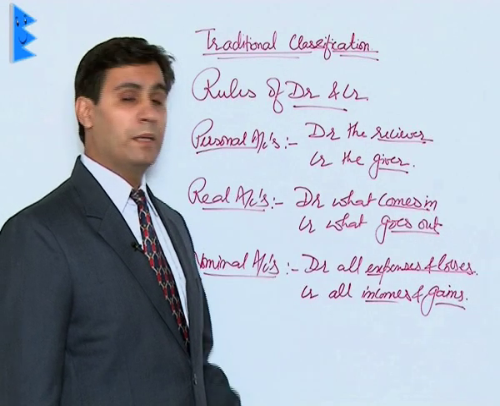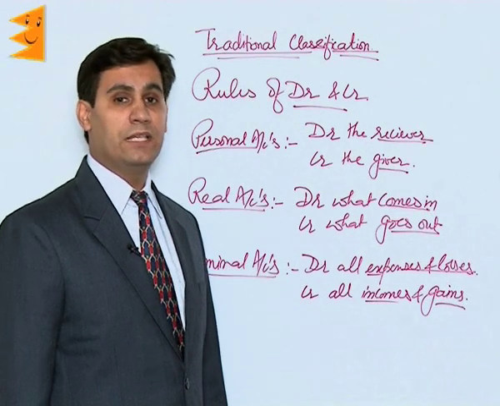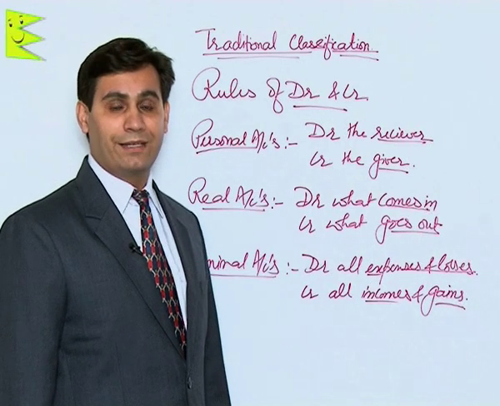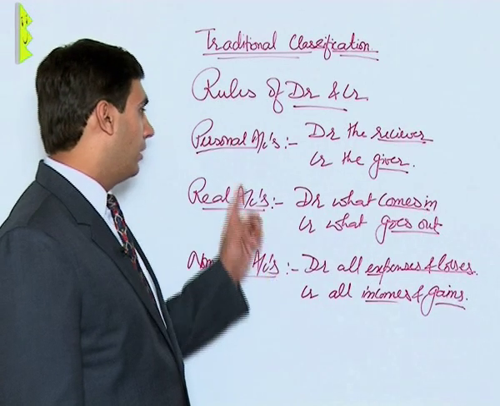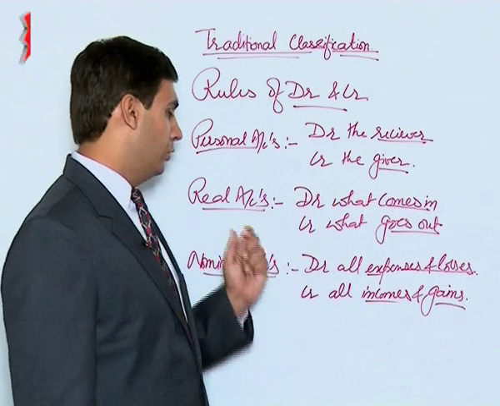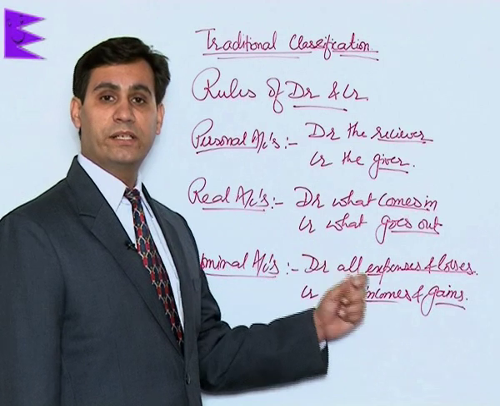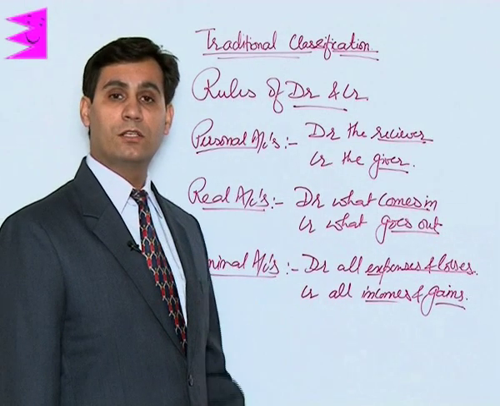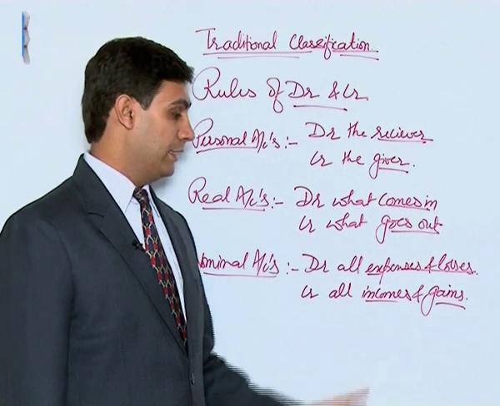We must remember these rules by heart at any given moment if we wish to pass all the entries correctly. Just to reiterate: personal accounts, debit the receiver, credit the giver. Rules for real accounts, debit what comes in, credit what goes out. For nominal accounts, debit all expenses and losses, credit all incomes and gains.